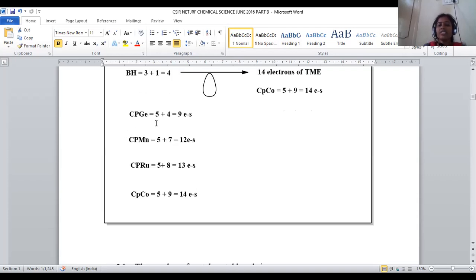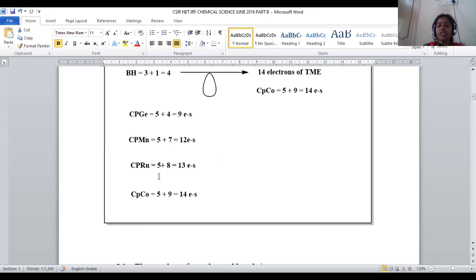Let us go with CpGe. Germanium was given. Cp contributes 5 electrons plus germanium, a member of the carbon family, 4. 5 plus 4, total electron count will be 9. So it may not map with this. CpMn. Cp gives 5 electrons and manganese, 4s2 3d5 electronic configuration, means 7 electrons are there. 5 plus 7, it will be a 12 electron system. It is also not matching.